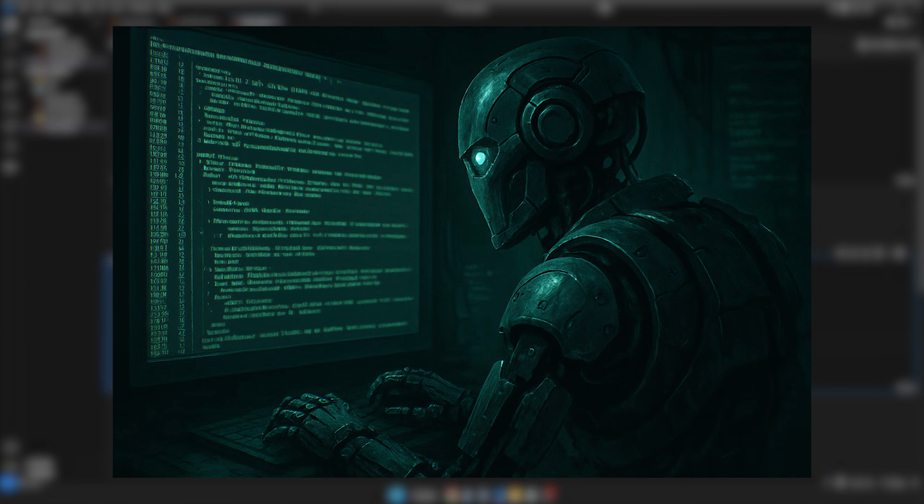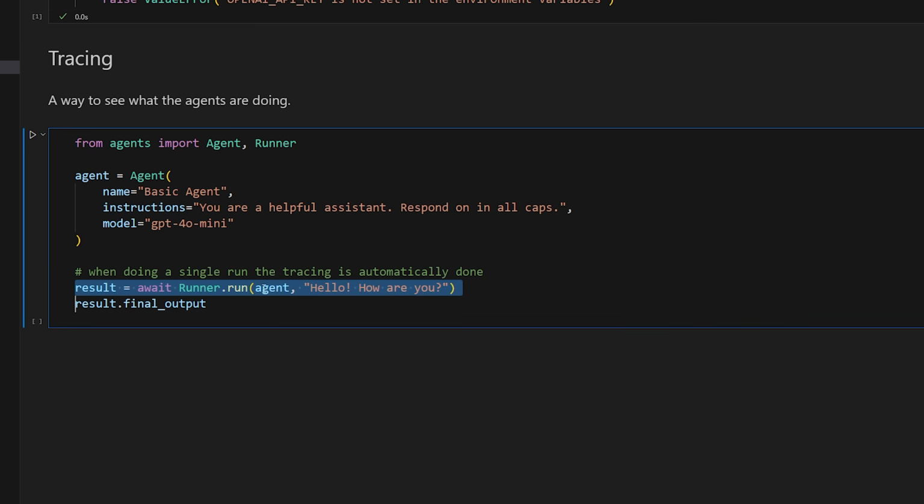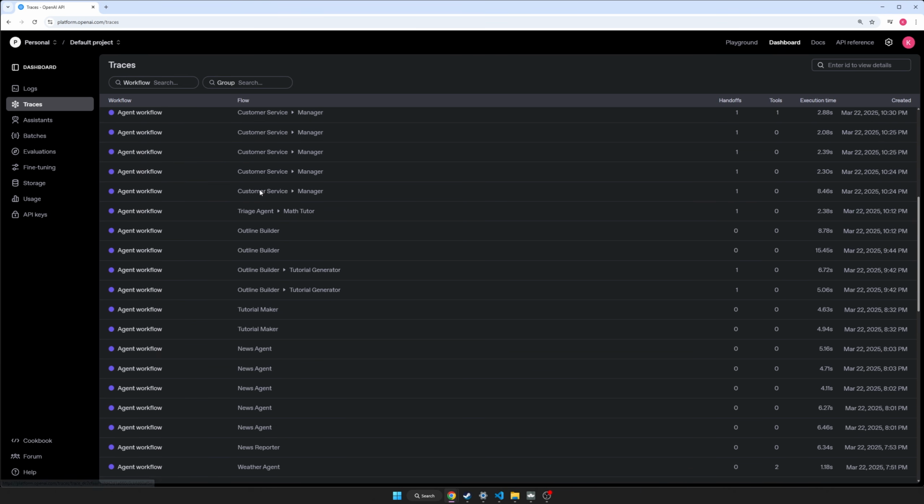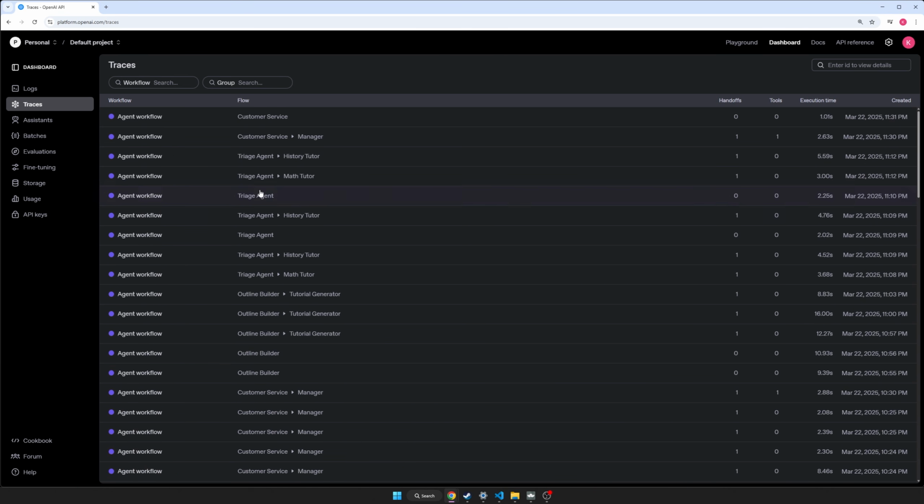All right, guys, now we're going to talk about tracing, which is a really cool way to see what the agents are actually doing behind the scenes. So when you do a single agent run like this, where you just do runner.run, provide an agent, and provide a prompt to invoke a response, this is actually being traced behind the scenes, even though you didn't explicitly tell it to do that. If you head to platform.openai.com, log in with your OpenAI account, and go to traces, you can view every single time you've run an agent, and it gives you a very detailed flow of what's happening. That's what a trace is.